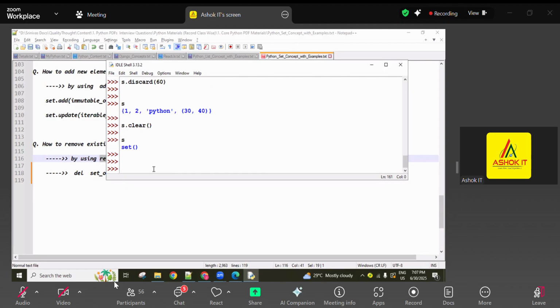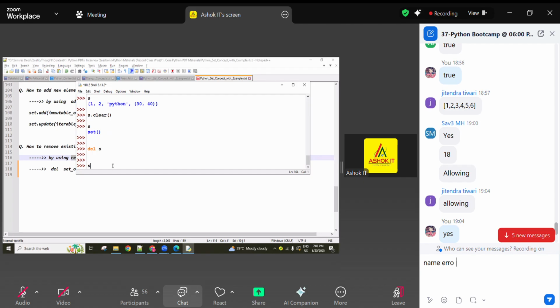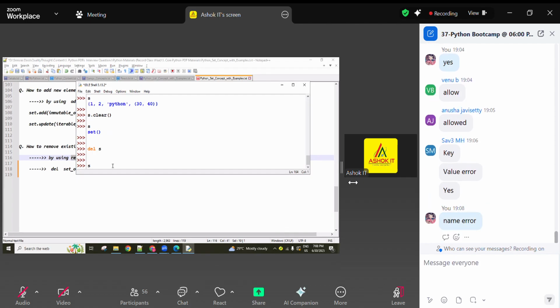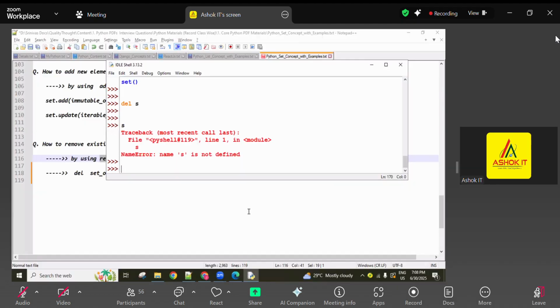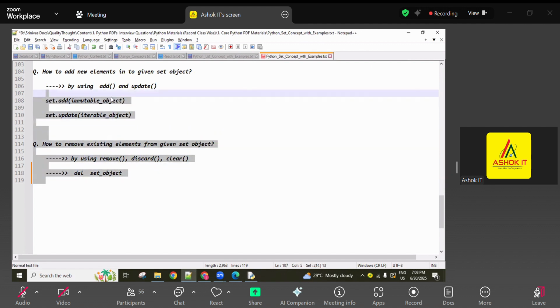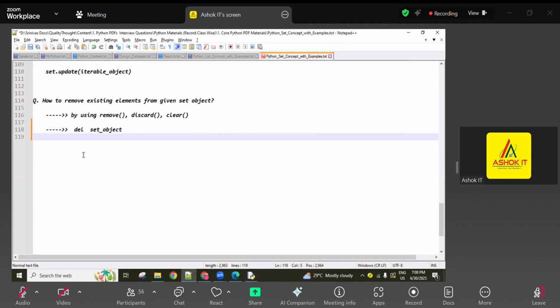Okay, next, here a set is there. The set.clear method deletes all elements, and after deleting, an empty set is there. If I print the set, the empty set object is returned, with no NameError. If we want to delete the entire object, we can use del. After deleting, if I print, what happens? What is the output now? Now you are going to get a NameError.